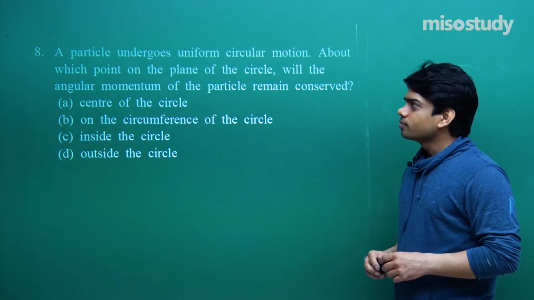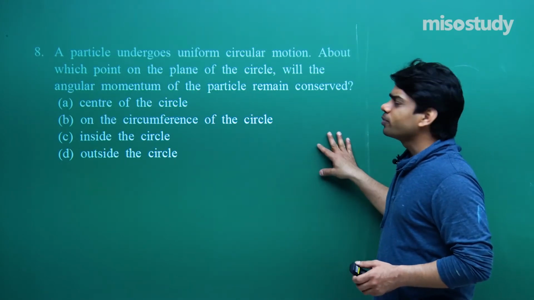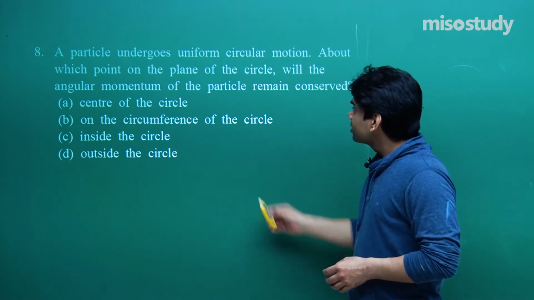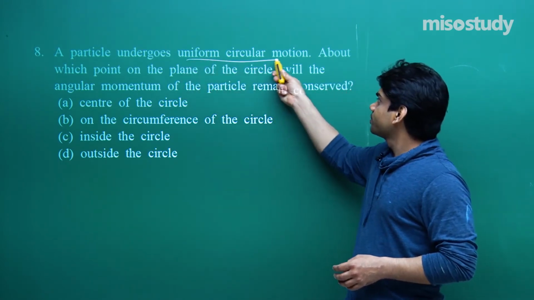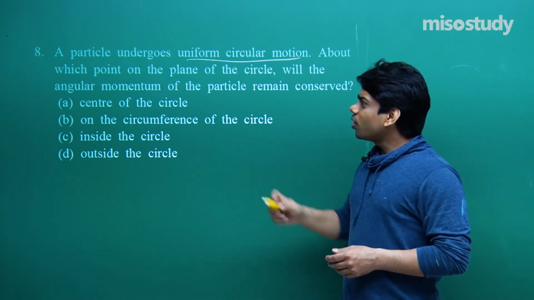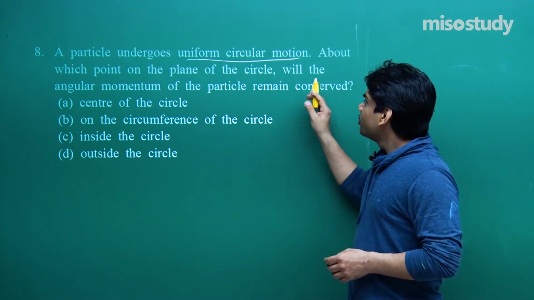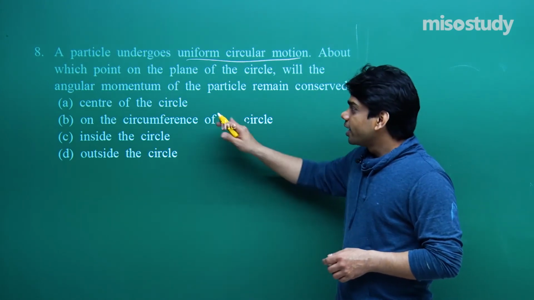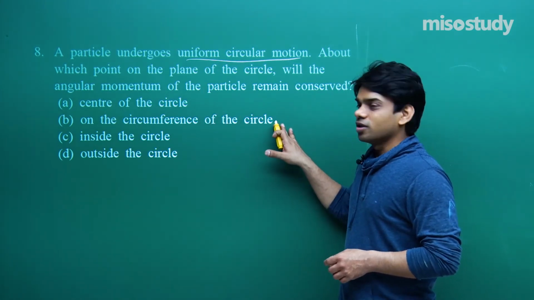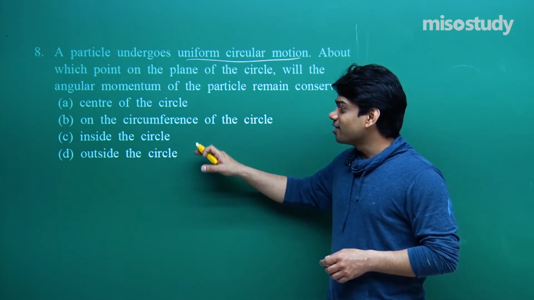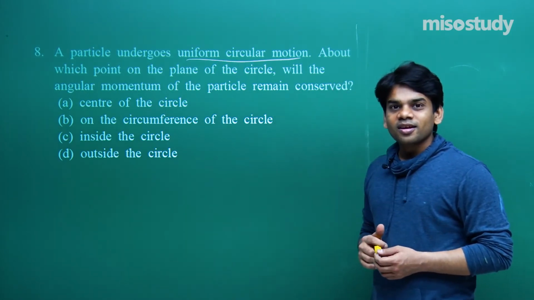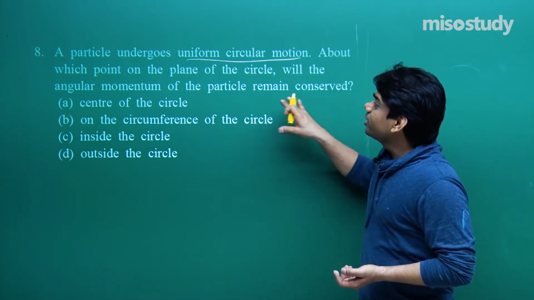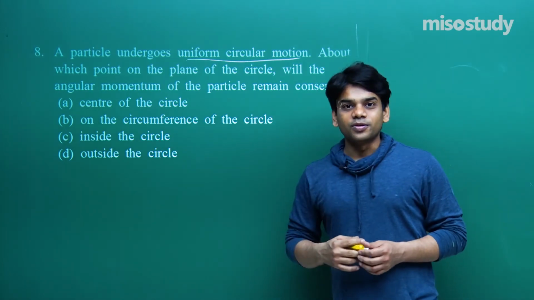Question number 8. A particle undergoes uniform circular motion. Remember, uniform circular motion, this is the thing that has been provided. About which point on the plane of the circle will the angular momentum of the particle remain conserved? A, center of the circle, B, on the circumference of the circle, C, inside the circle, D, outside the circle. We need to talk about which point will the angular momentum of the particle remain conserved.